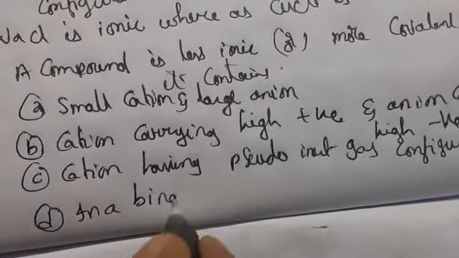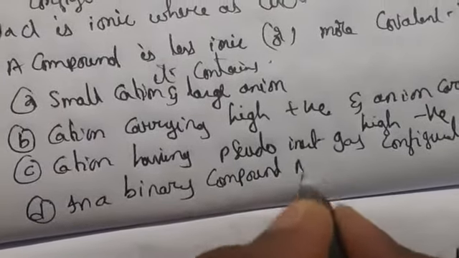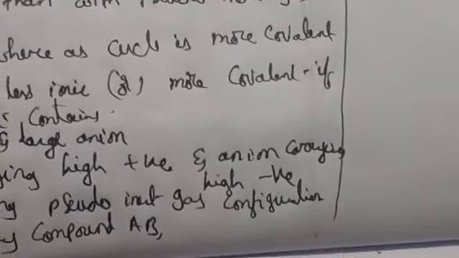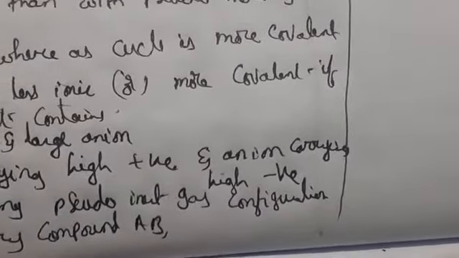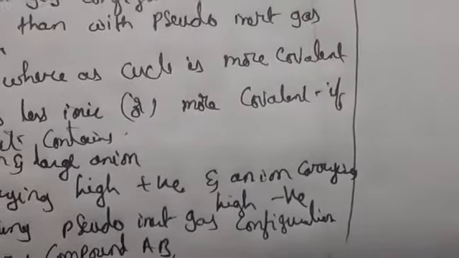What is a binary compound? In a binary compound, meaning two elements, if you take A and B, the electronegativity difference between elements A and B should be equal to 1.9, or the compound AB is 50% ionic.